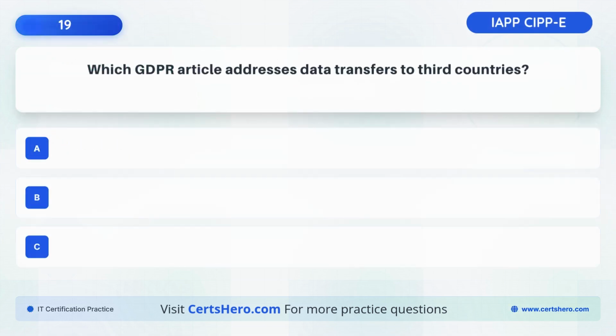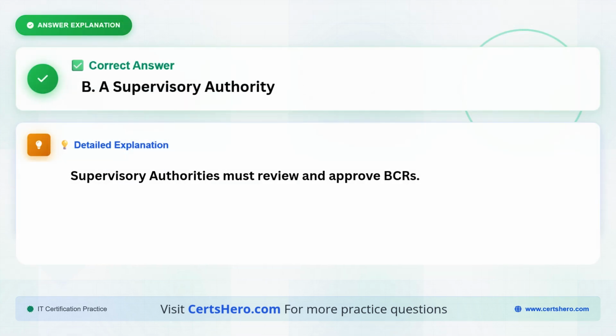Which GDPR article addresses data transfers to third countries? A. Article 44. B. Article 77. C. Article 5. The correct answer is A. Article 44, because Article 44 sets conditions for transfers of personal data to third countries.